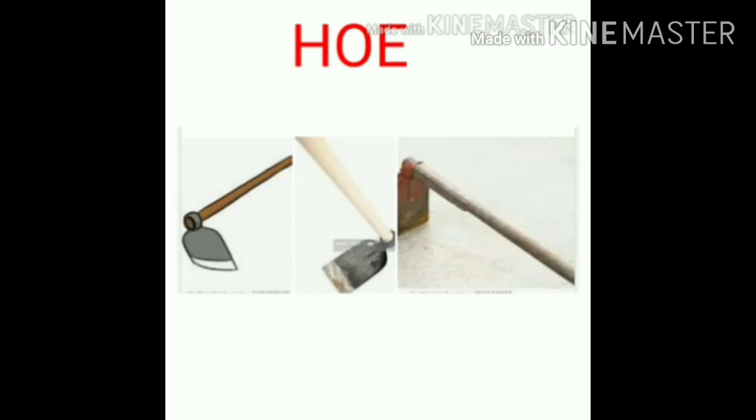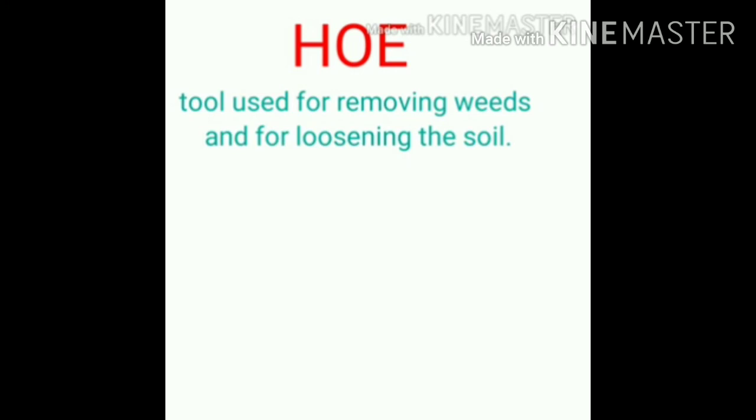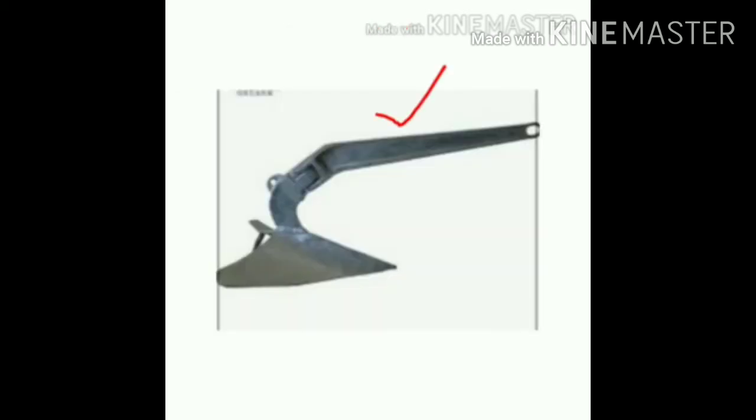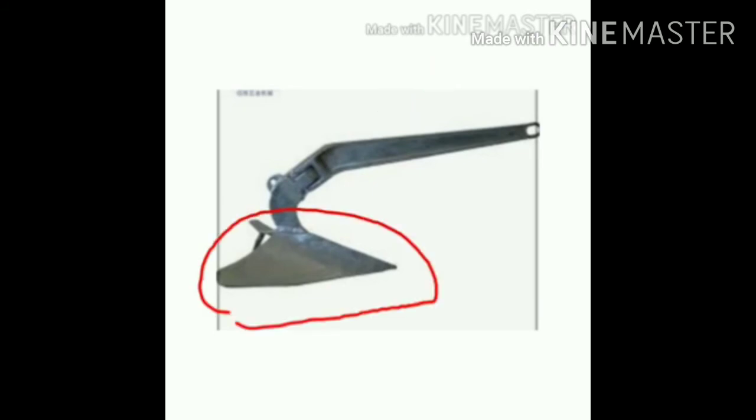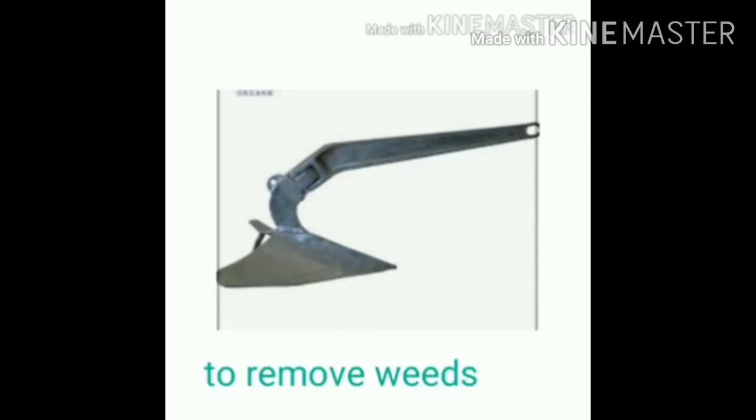The second agricultural implement we are going to see is the hoe. It is a simple tool used for removing weeds, that is unwanted plants, and for loosening the soil. It has a long rod of wood or iron. A strong, broad, and bent plate of iron is fixed at one end, which acts like a blade to remove the weed. It is also pulled by animals.